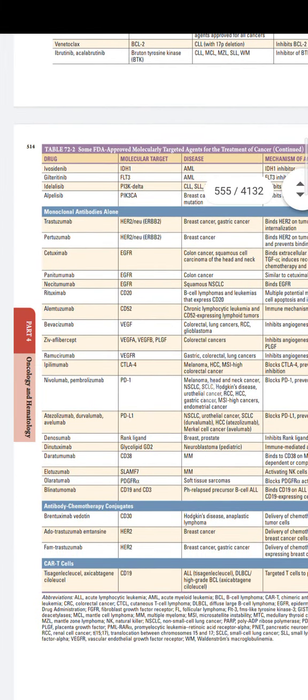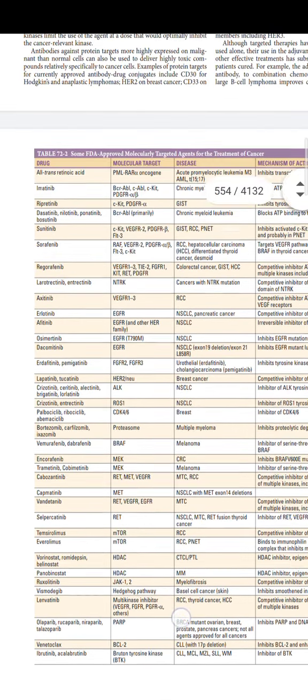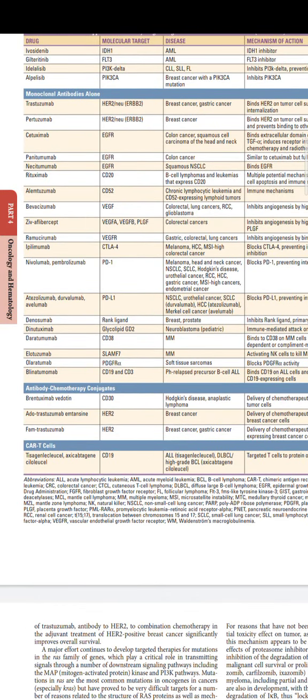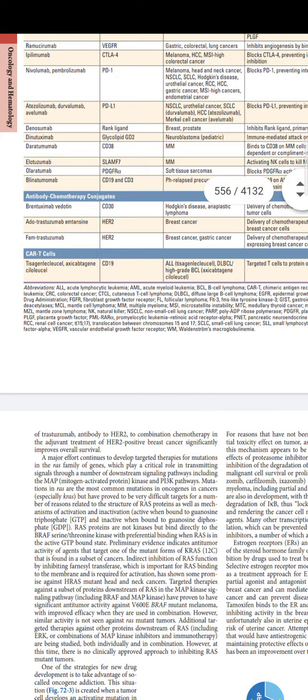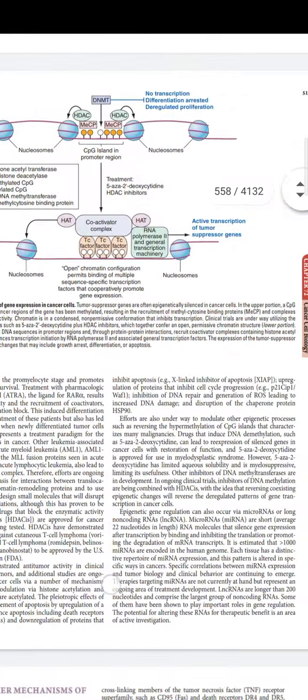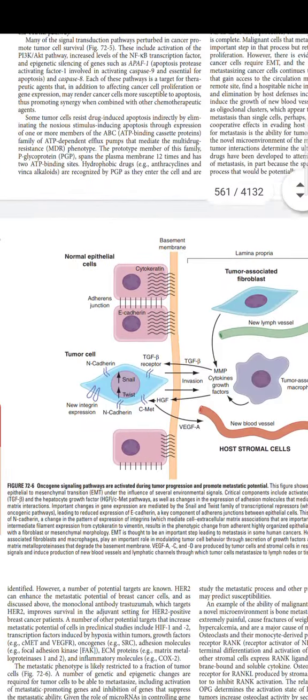In the drug list, many have been added under antibody-drug conjugates and CAR T cells. The brand names of CAR T cells have been changed and pharmaceutical names have been added. So these tables are very important: 17.2 for CAR T and antibody-drug conjugates, and also for monoclonal antibodies alone. Other than that, these things are the same. The caspases are all the same.